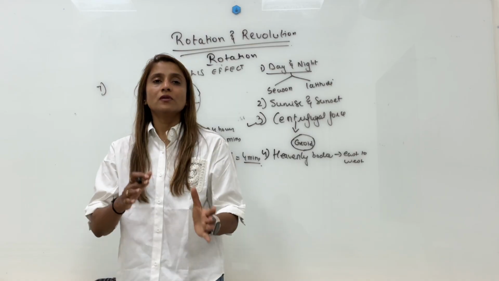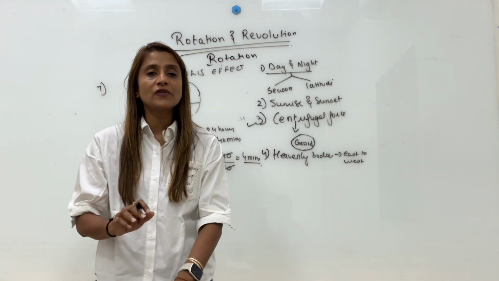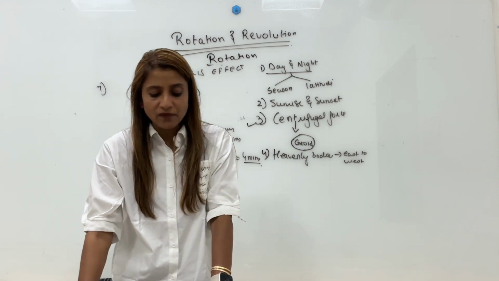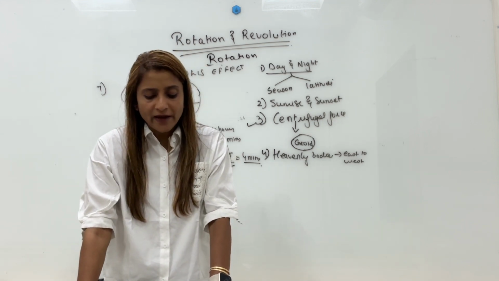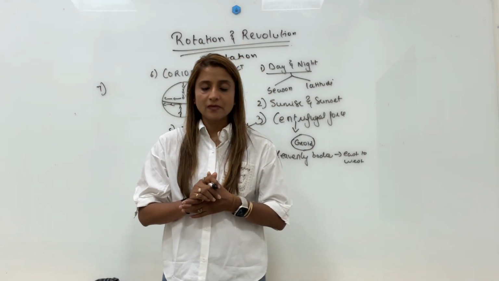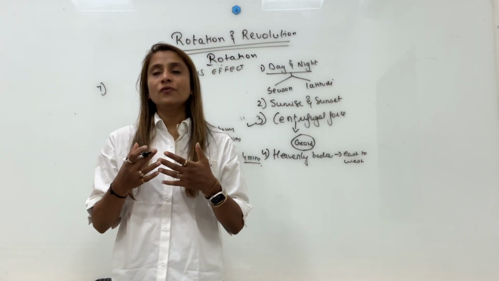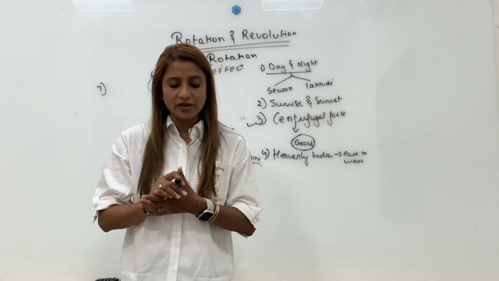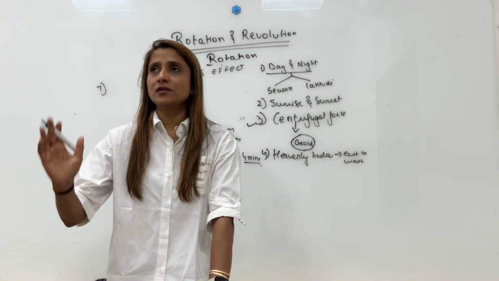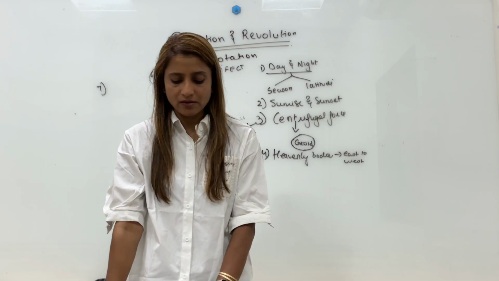Now, if axis would have been vertical, the duration of day and night would have been equal. If axis would have been vertical, we would not have experienced season. If axis would have been vertical, we would have experienced same temperature everywhere. If earth did not revolve on its inclined axis, there would be no season.